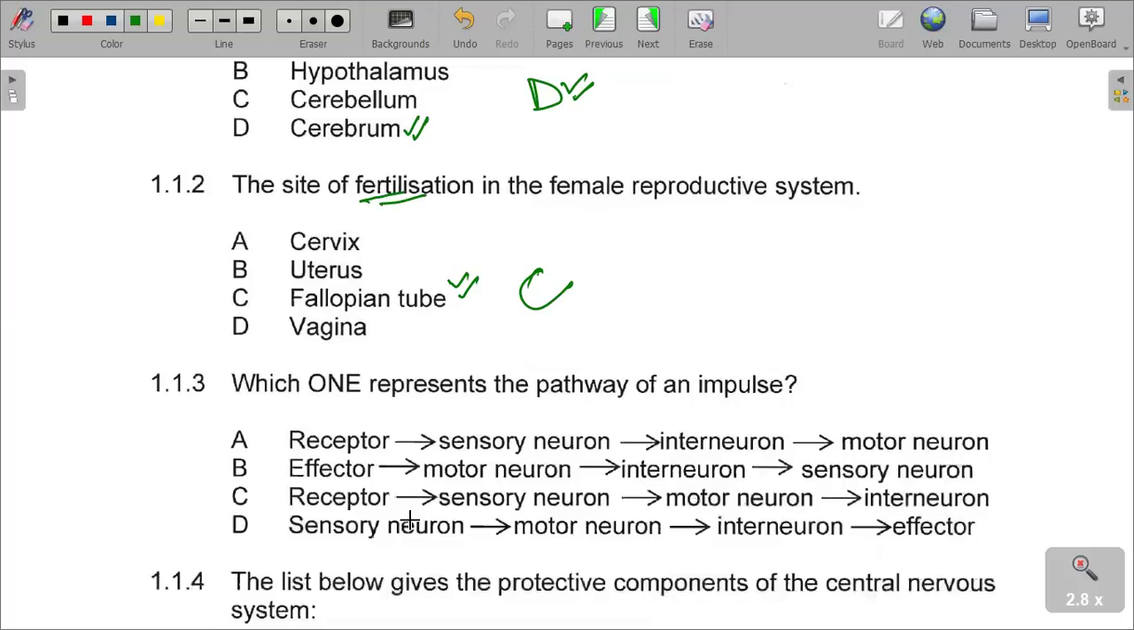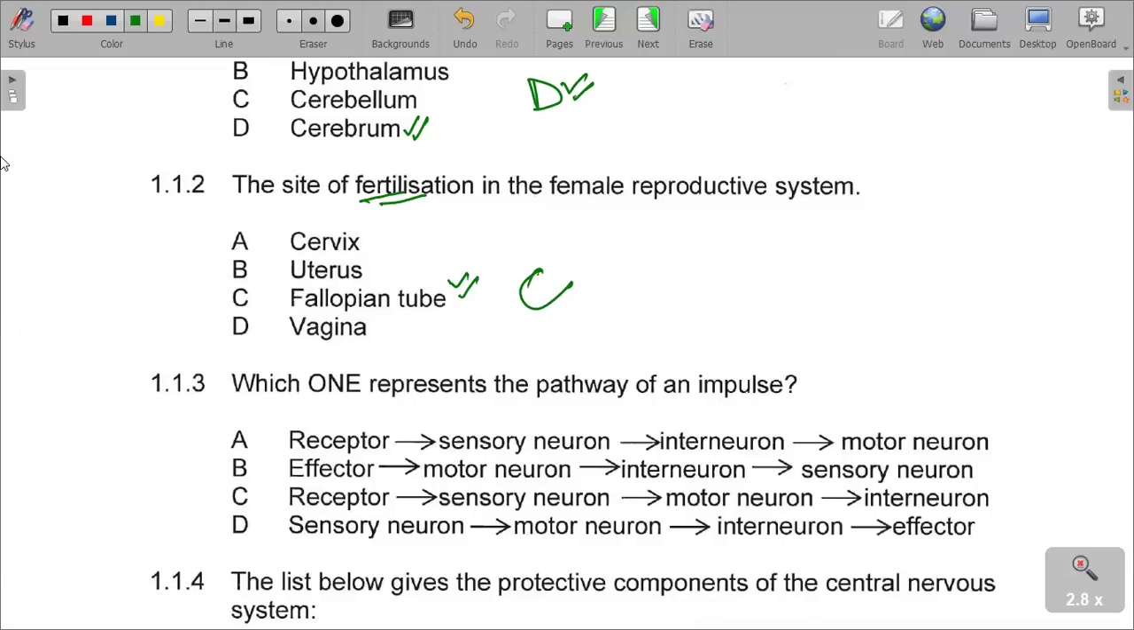Next question, which one represents the pathway of an impulse? We are saying in terms of the human nervous system, how does the neuron pathway, or how do the impulses move? So please note that this is a question also from human response to the environment, and you need to understand the neuron pathway, the impulses movement.